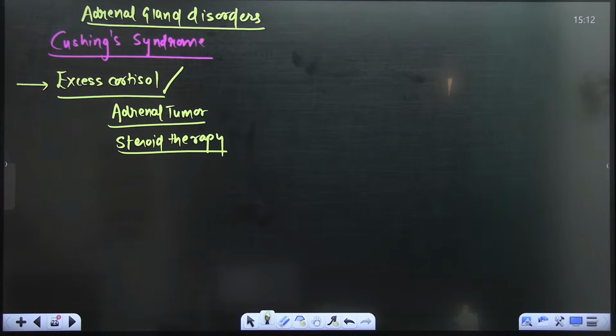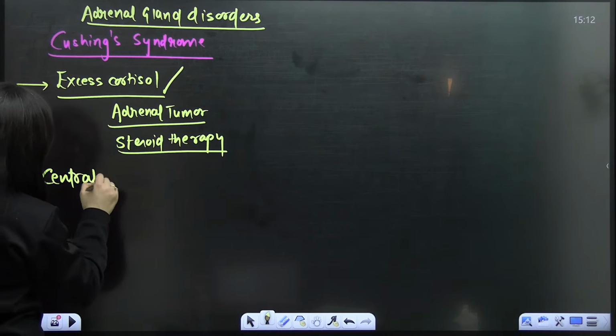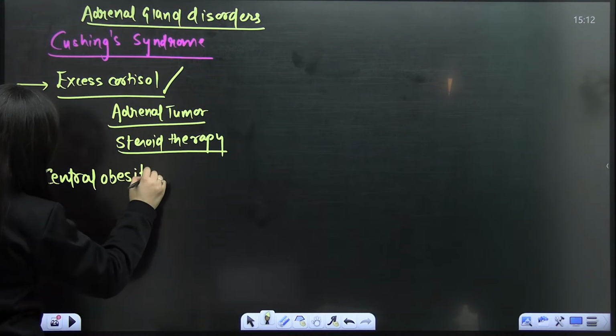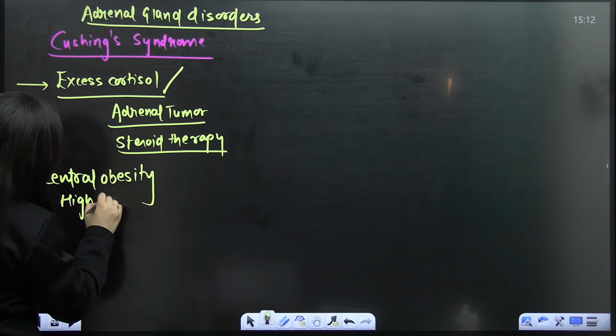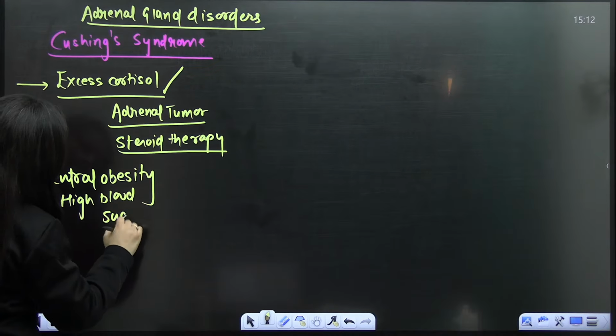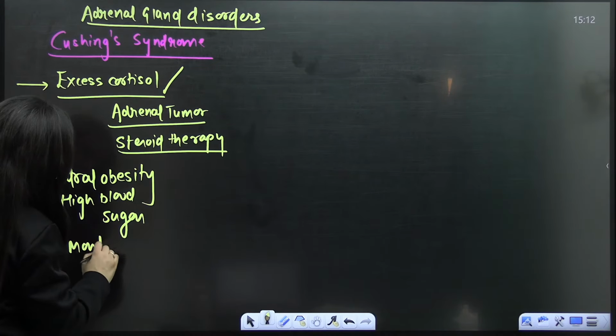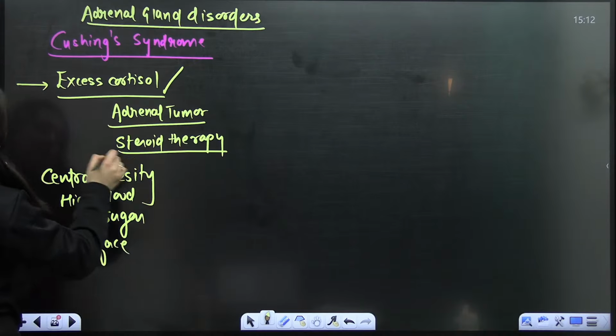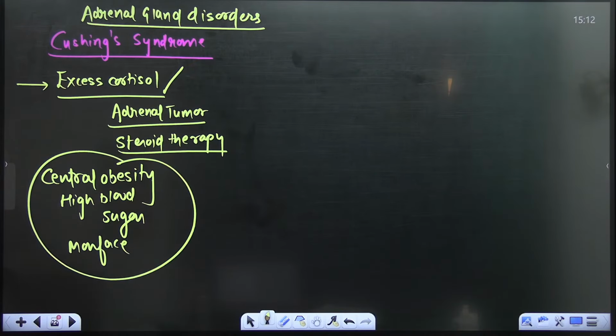Central obesity will be there, high blood sugar, right? Central obesity, high blood sugar, kind of moon phase. So that type of things will occur here, right?